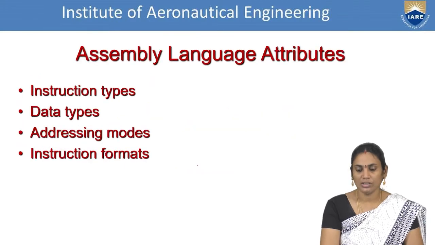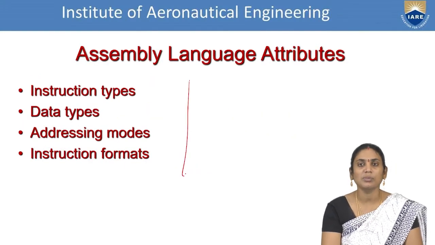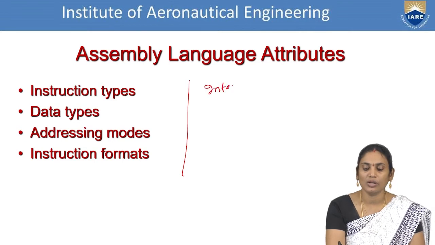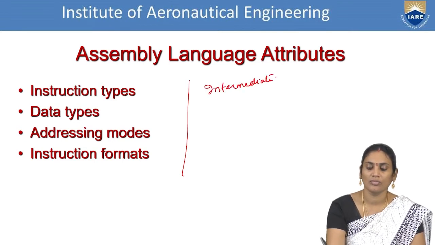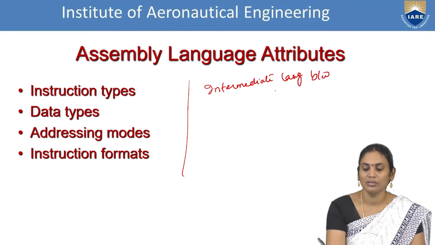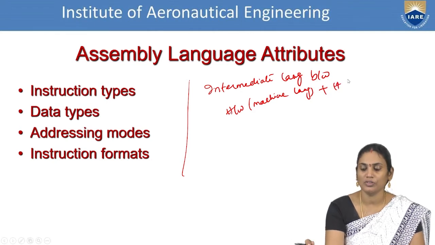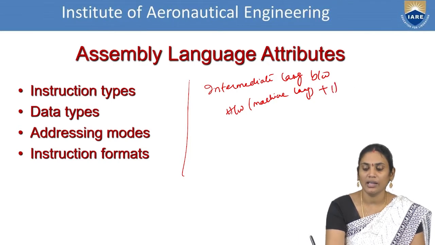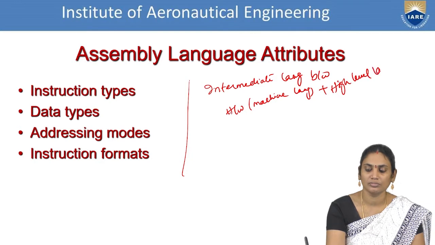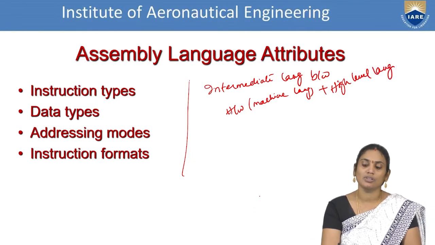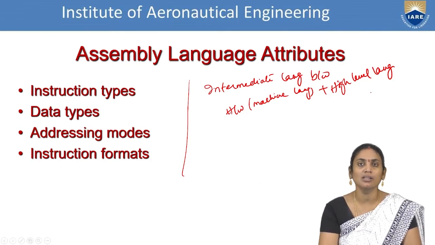Assembly language, as the name suggests, is the intermediate notation or intermediate language between hardware or machine language and the human interpretable format, which is also called programming languages, or else we can call this a high level language. So we are saying it is an intermediate communication between machine language and the high level language.